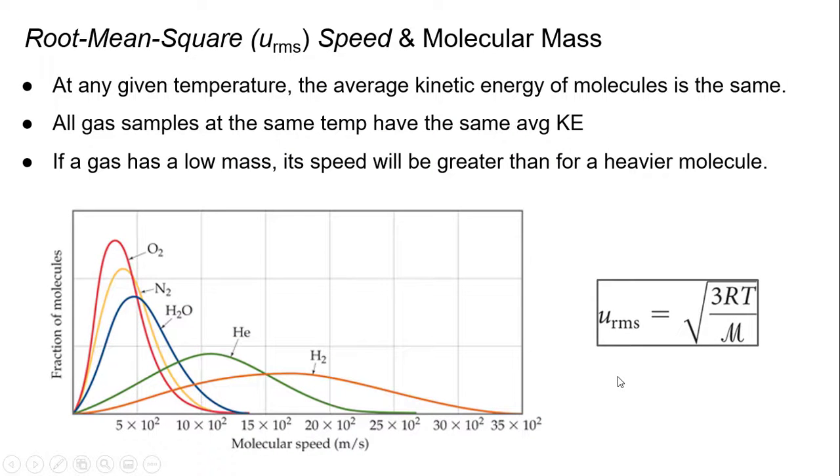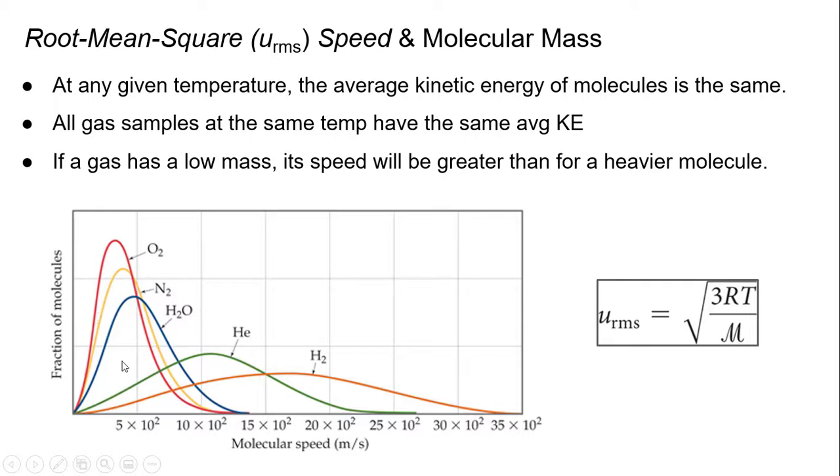Okay, which takes us to root mean square. It's a u with an RMS, speed, and molecular mass. This is the speed of a molecule possessing a kinetic energy identical to the average kinetic energy of the sample. And it is related to the mass.